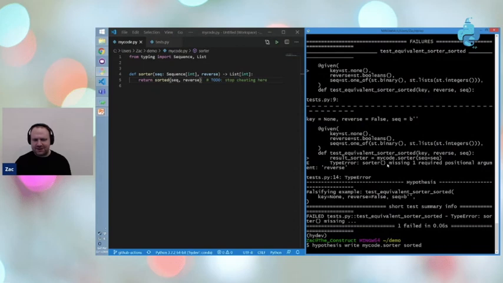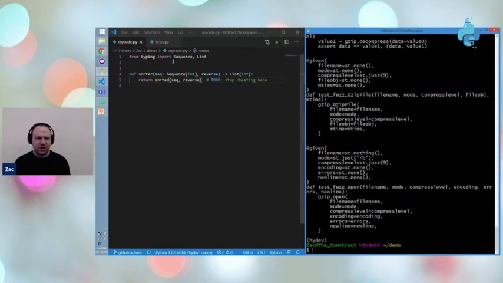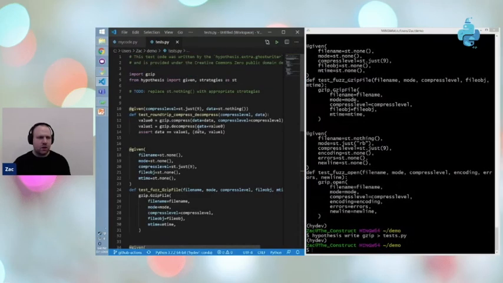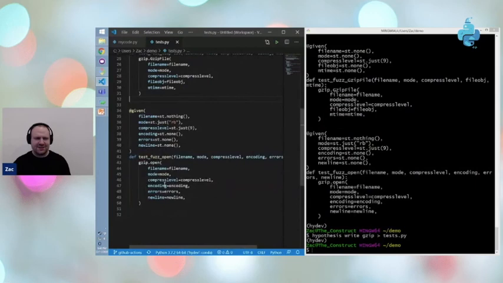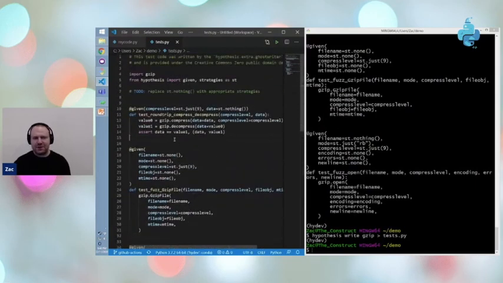So if instead of writing a test for my particular code, we ask to write tests for the gzip module, for example, and we'll pipe that into our tests file again. We have here a number of different tests. We're checking that we can compress and decompress arbitrary data. We're checking that we can instantiate the GzipFile class and so on. And while these tests aren't complete, they'll show you enough of the Hypothesis API and write enough of the boilerplate for you that it's pretty easy to finish writing the test. That's all it takes in this case.